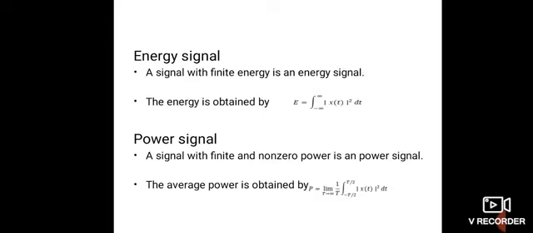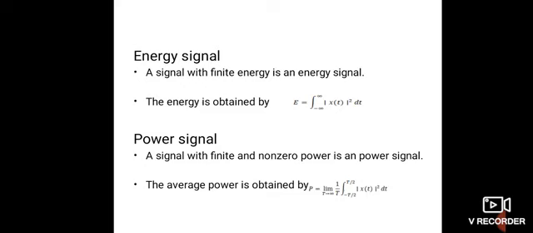Next one is energy signal and power signal. A signal with finite energy is called an energy signal. Finite energy means energy from zero to a finite value, that is, less than infinity.